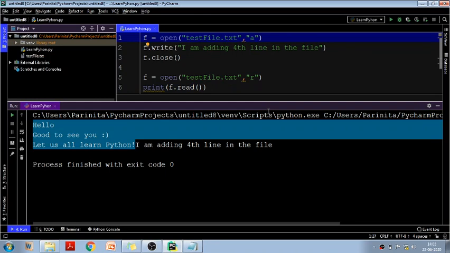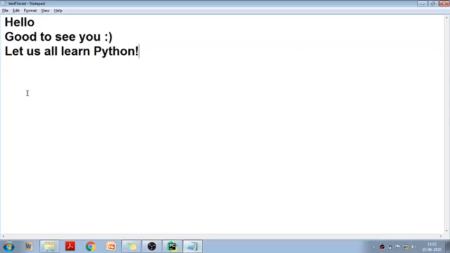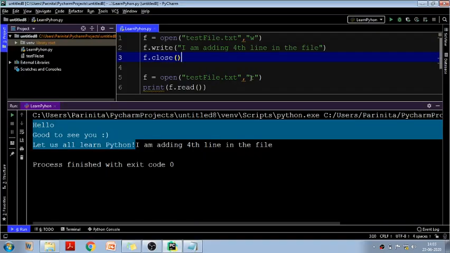Now see, at the same place, if I write write mode instead of append mode, then what will happen? What do we mean by w? That means whatever content is already present in my file, I don't want any of that content, and the old content will be completely replaced by my new content. Fine. So what will w mode do? It will erase all the previous content, and only this new content will remain in the file.